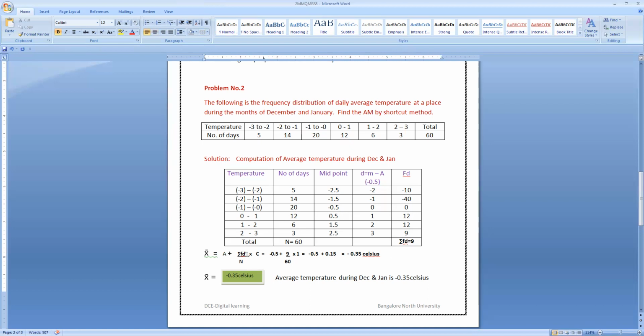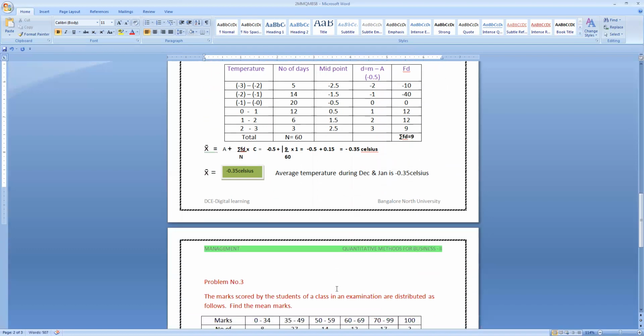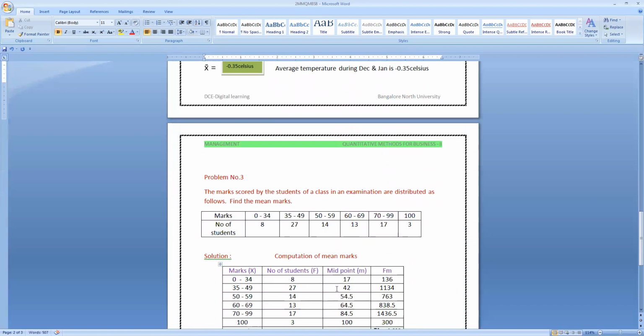Same thing needs to be substituted here, that is A plus sigma FD divided by N. So minus 0.5 is the A value plus 9 is the FD value divided by N is 60, into the width of the class intervals, which is 1. So minus 0.5 plus 9 by 60 into 1 is 0.15. Therefore, we got a negative value of temperature, that is minus 0.35 Celsius. Therefore, the average temperature during the months of December and January is negative, that is minus 0.35 Celsius.